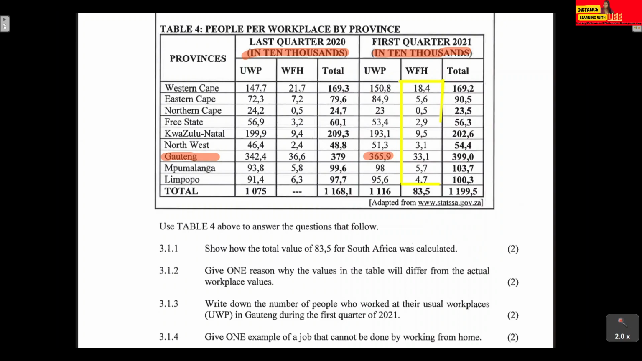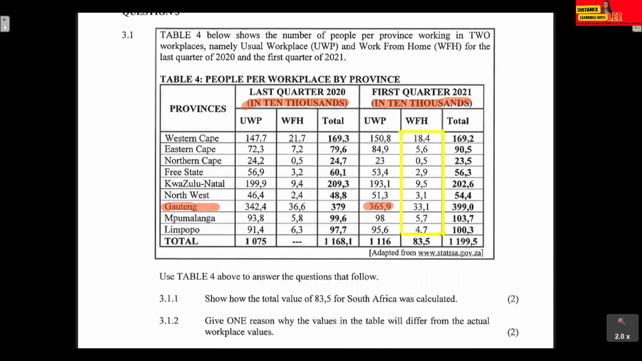We're going to calculate the average when we include all of these provinces, because they said for South Africa. It also said in the last quarter, so we're going to focus our attention on the WFH in the last quarter, not the first quarter. We're going to add up all these values together and divide that by the total number of values that we have.